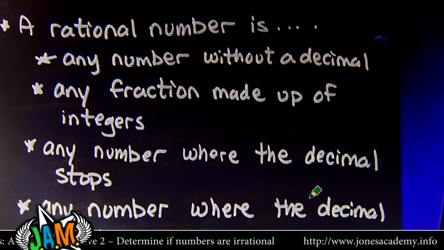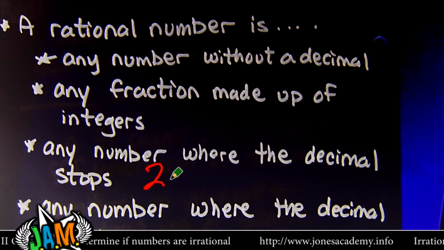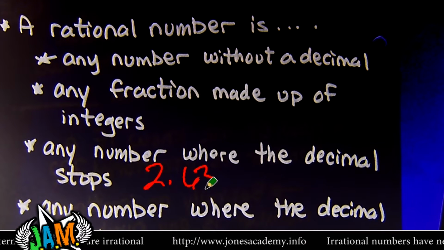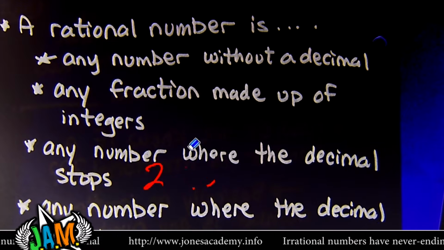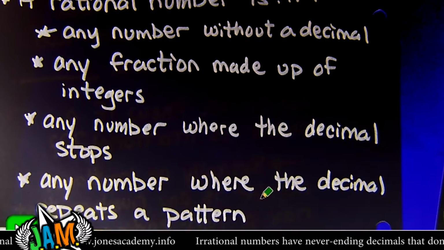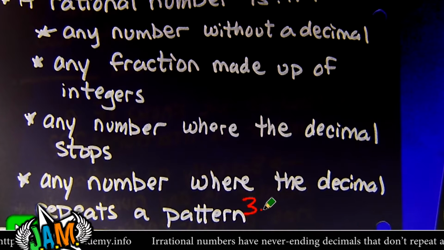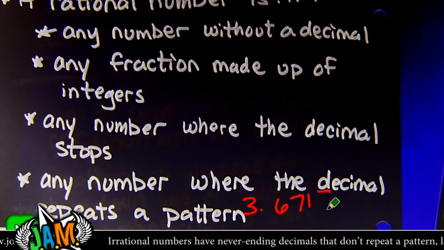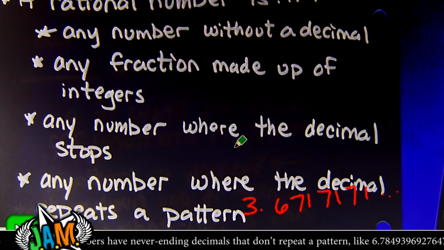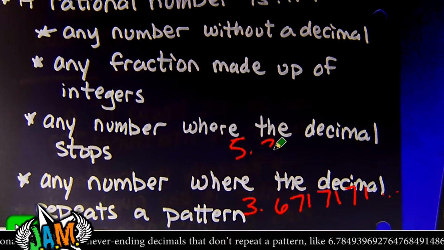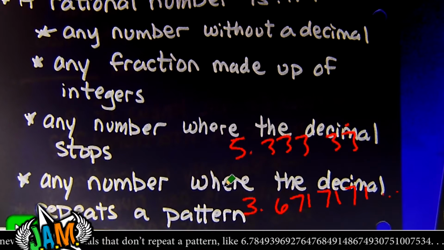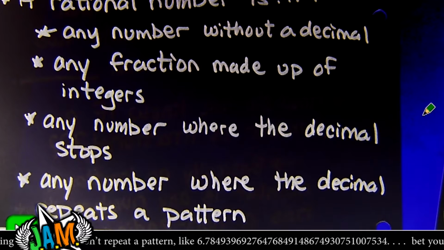Any number where the decimal stops. So let's say you have a decimal 2.63 and that's it. Well, that's rational. So you can have a decimal. If the decimal stops somewhere, it's rational. Or if you do have a decimal that goes on forever, if it's a pattern like 3.6717171, that's rational. Or maybe if it's just like 5.333333, that's considered a pattern too. Also rational.